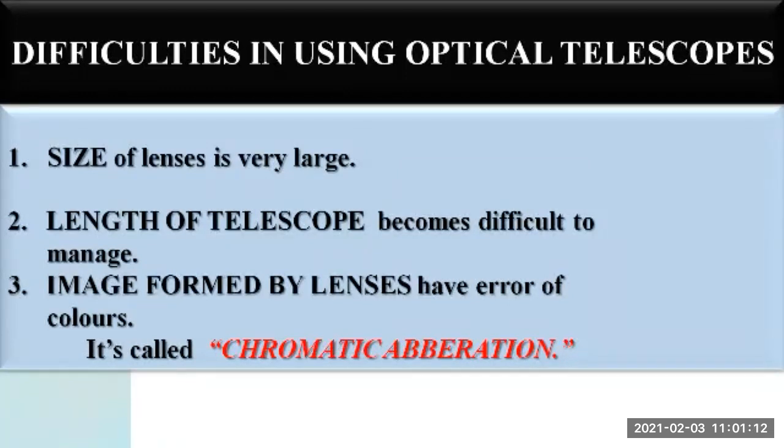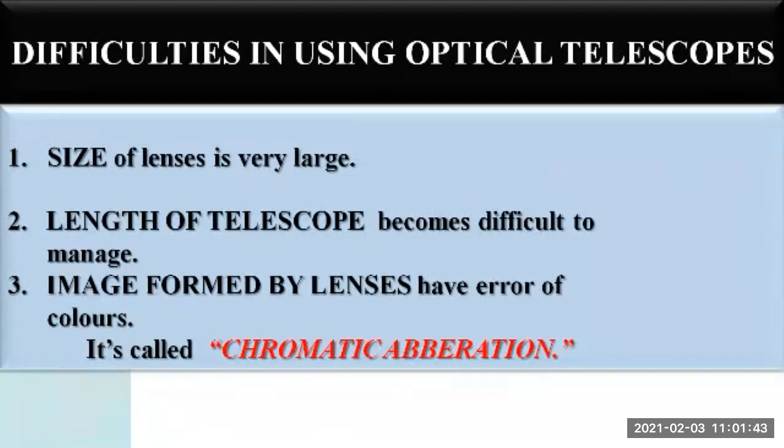Second is the length of the telescope. It becomes difficult to manage. As I said, the optical telescope has an objective lens and an eyepiece, right? The objective and the eyepiece are placed at the opposite ends of the telescope. As a result, the length of the telescope increases, and because of this increase in length, it becomes difficult to manage this type of telescope.